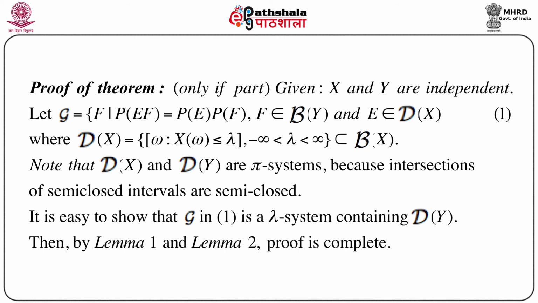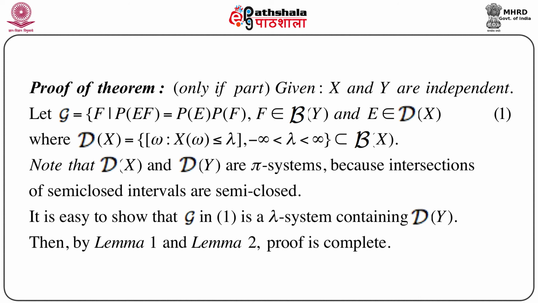Now remember that script B is nothing but the Borel sigma field generated by script D, and G is given in the previous definition. We are going to prove that script B of script D, the Borel sigma field generated by script D, and G are independent.